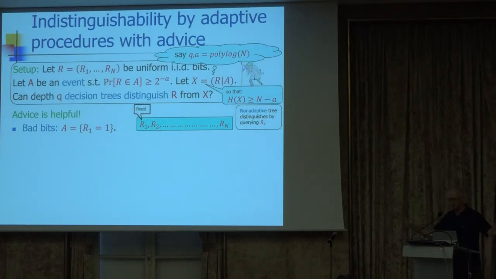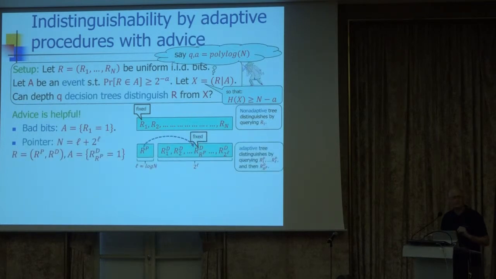So even depth 1 decision trees that are non-adaptive can distinguish between these two distributions. There are more subtle examples showing that there could be more subtle correlations that I'm not going to go into because I don't have enough time. But there are other phenomena that can happen.